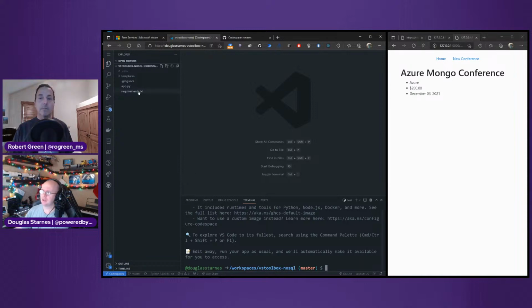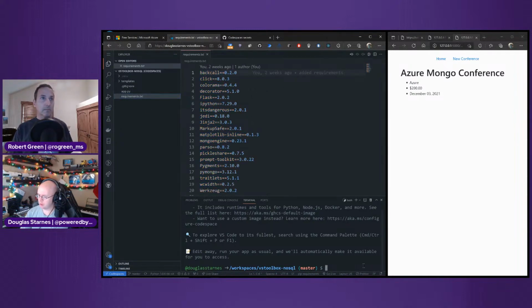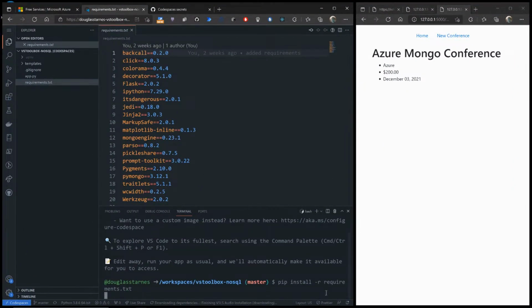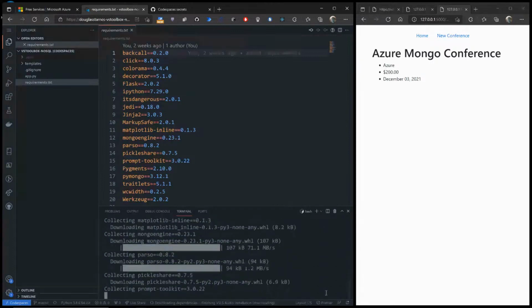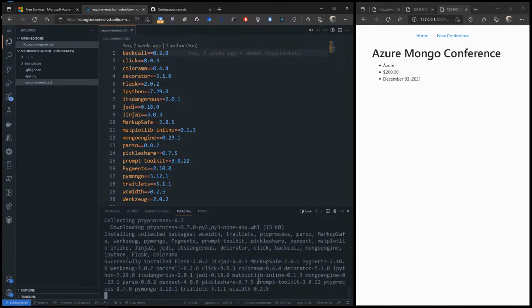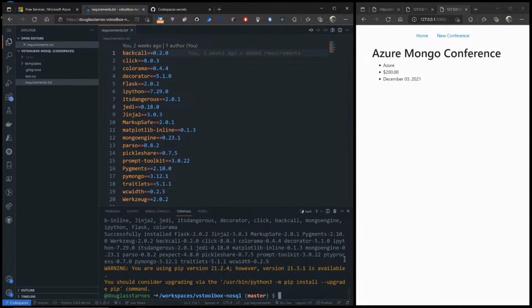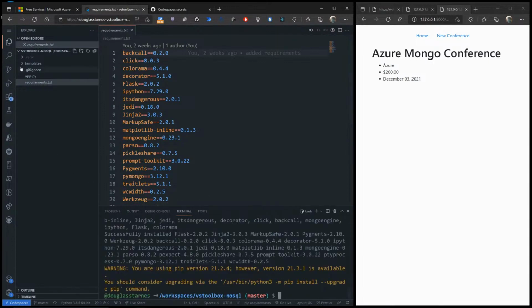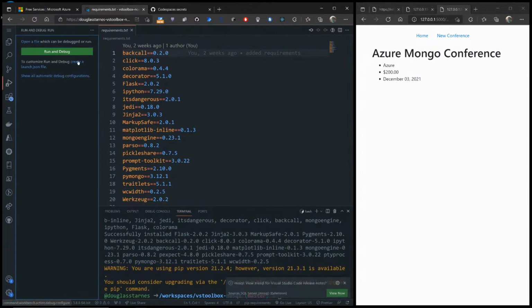But I've got my requirements.txt file, so I'll need to do a pip install -r requirements.txt. Come on. That's not okay. That was something that was ARM. I don't need it. Okay, I don't really care about SQL tools for now. And I can go over here, and this is the part that wouldn't work earlier. So keep your fingers crossed.